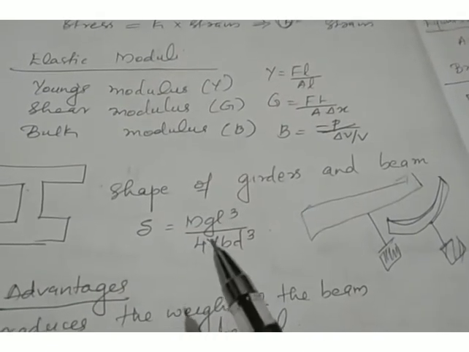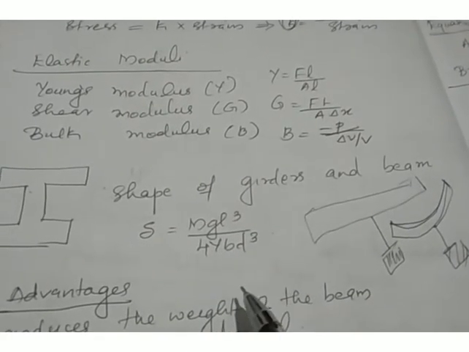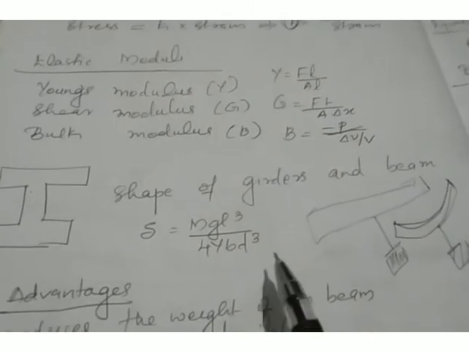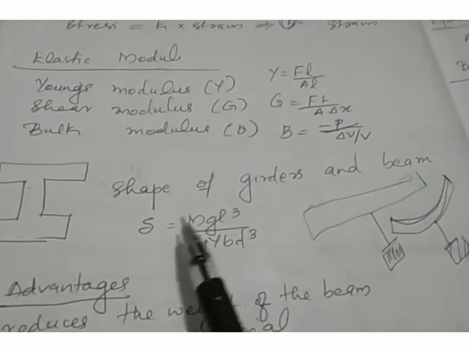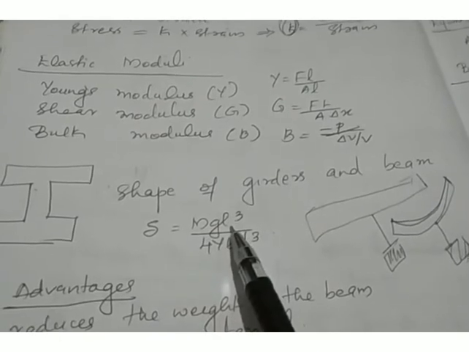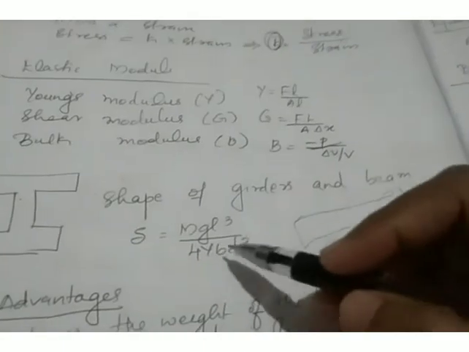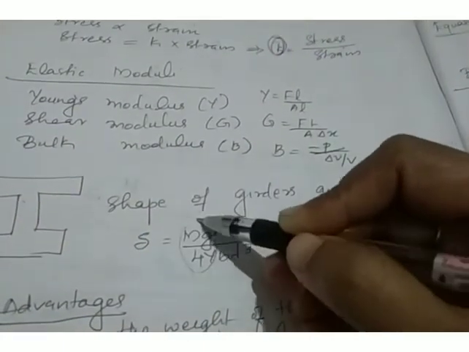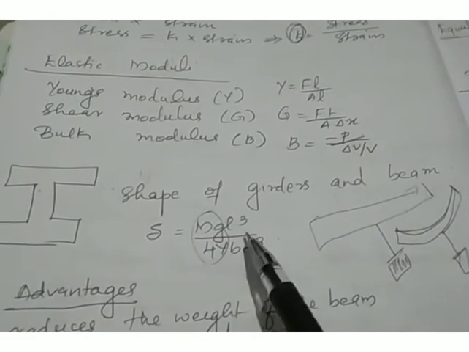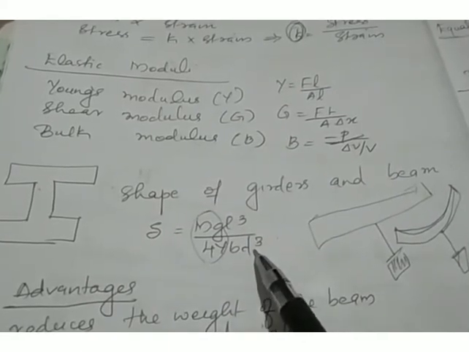Now, this depression is not favorable for us. We should decrease or reduce this depression. So what can we do in order to decrease or reduce this depression? From this expression, it is very clear: depression is directly proportional to L cube, or length, and inversely proportional to bd cube, because all other factors are constants. Mg by 4Y is constant, so let's ignore that one. Depression delta is directly proportional to length and inversely proportional to breadth and depth.